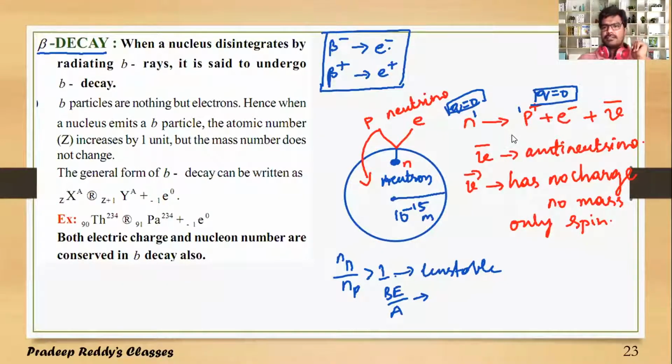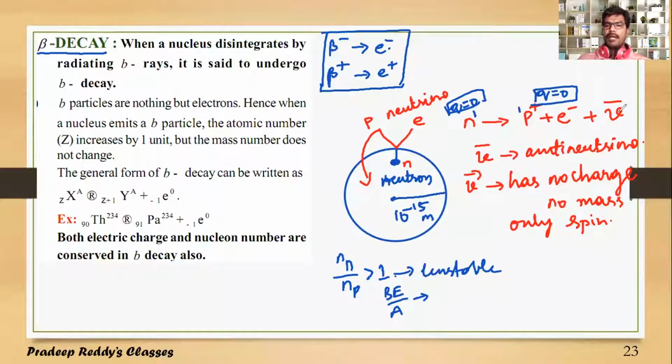Only the atomic number increases. Why is the atomic number increasing? When the neutron comes out from the vicinity of the nucleus, it gets converted into a proton and an electron. The proton is added to the nucleus, therefore the atomic number increases by 1. The electron is added to the atomic orbitals, so one more electron is added in the vicinity of the atomic orbitals. As a result, Z increases by 1 in case of a beta minus decay, along with one anti-neutrino particle which is given here.